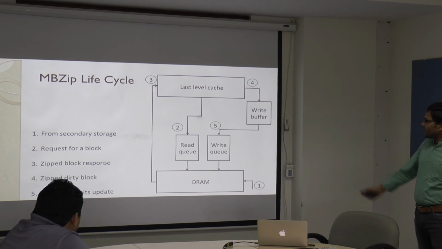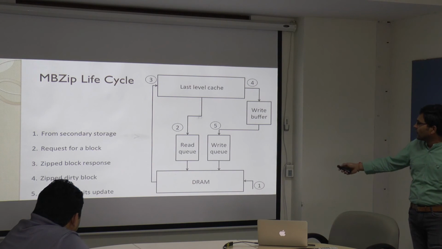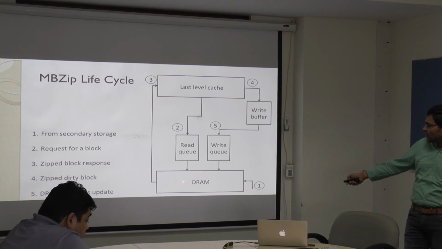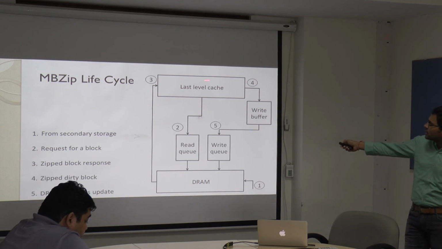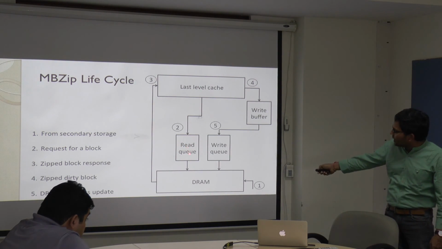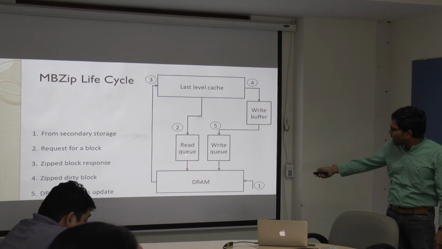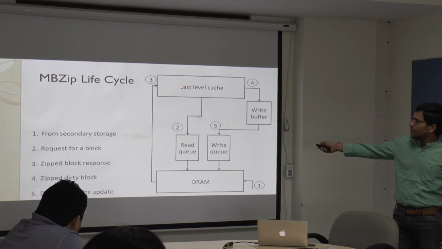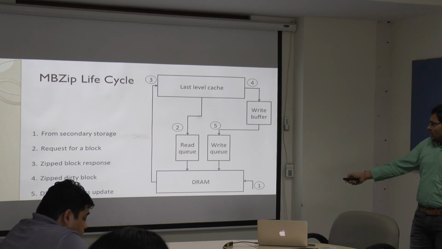So this is the MBZip life cycle. A response from the memory will come here, so from the secondary storage we will have the data in the DRAM memory, and then whenever there is a miss in the LLC, it will send a read request, which will be placed in the read queue, and from the read queue the memory controller will read that request and supply the data back to the LLC.